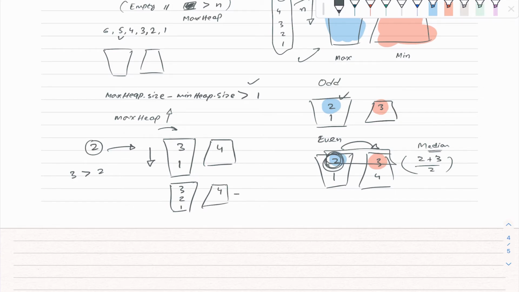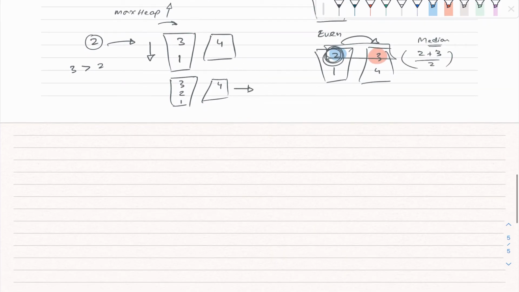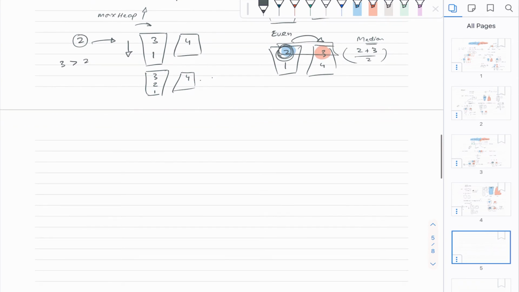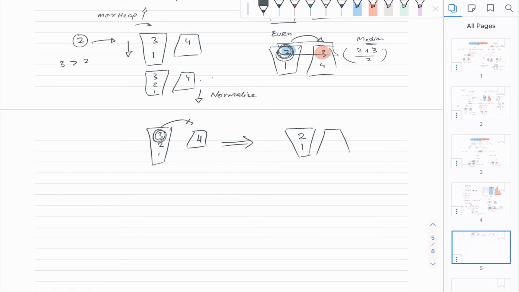Now the next step would be normalize. In normalize, we will shift the top element, 3, from the max heap to the min heap. That would result in a max heap with 2 and 1, and the min heap will become 3 and 4. So we can take these two numbers, add them and take the average. That will be the median.